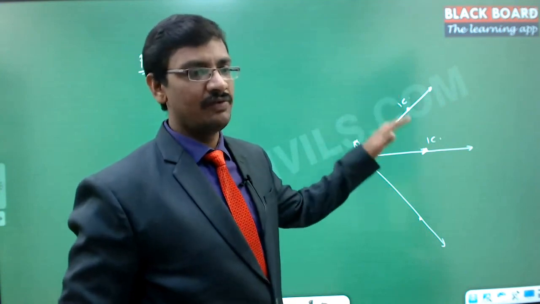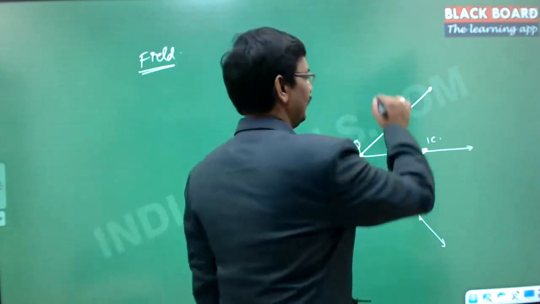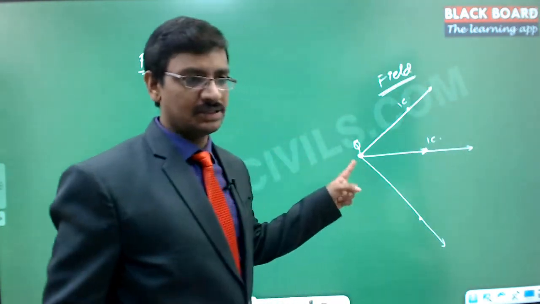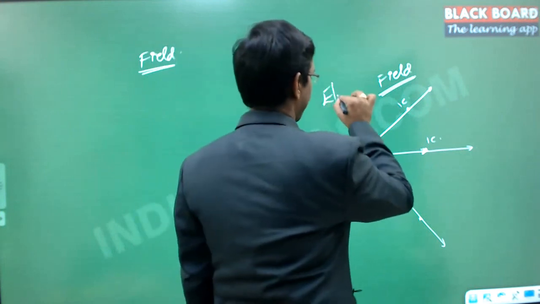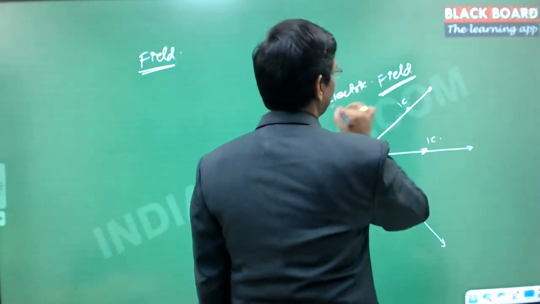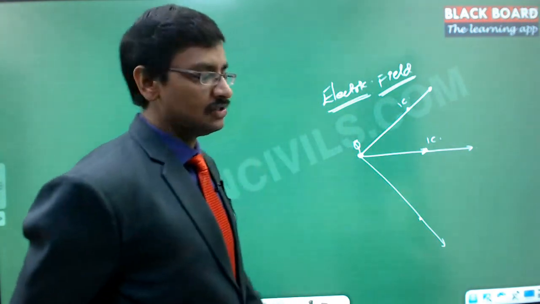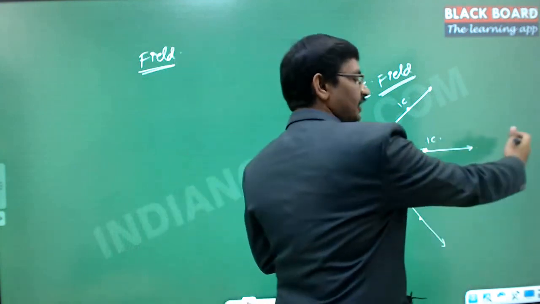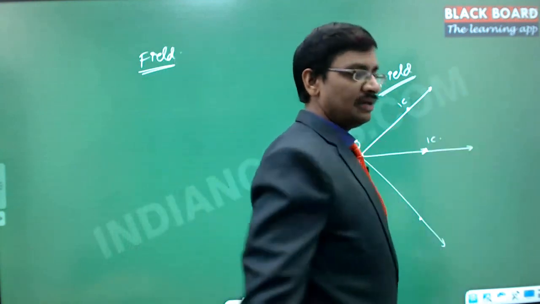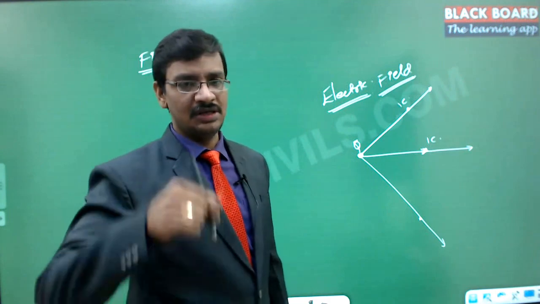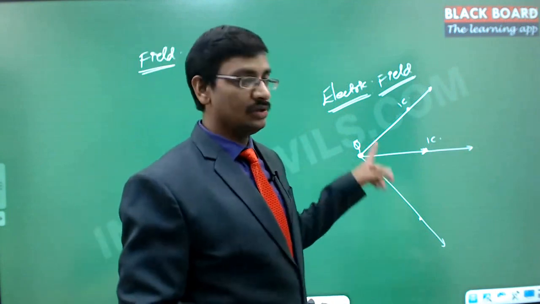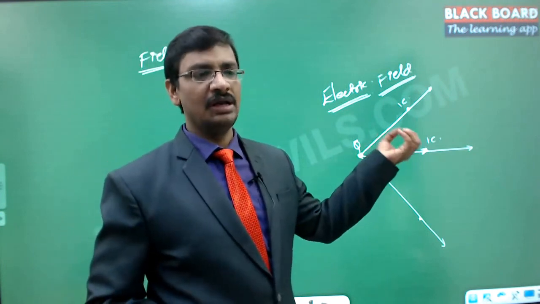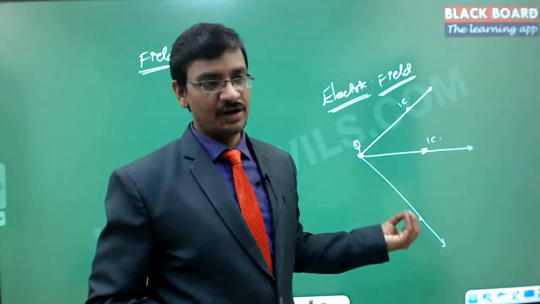Hence this has the characteristic of a field. This is what we call the field, and as this is due to the electric charge, it is called an electric field. If you notice, this electric field has different directions at different locations: here in this direction, here in this direction, and here in this direction. But in the case of the gravitational field, everywhere it is dragging down only, whereas here it goes radially in all directions. So depending upon the type of field, it can have different directions and different magnitudes also.